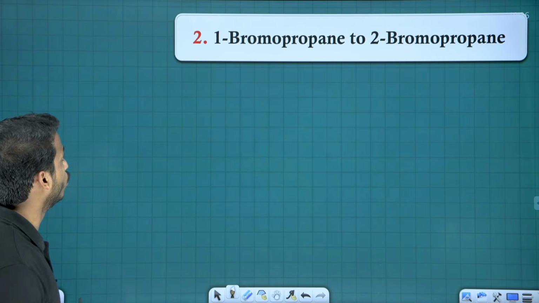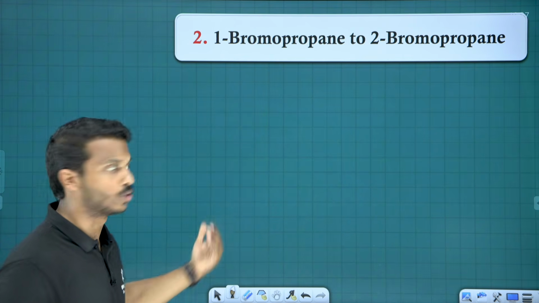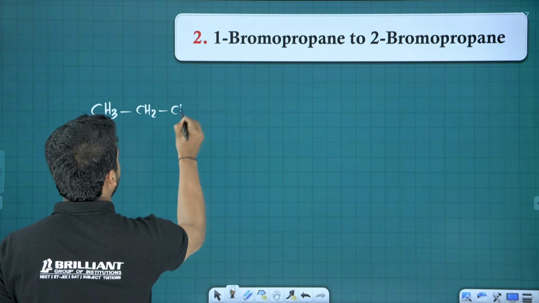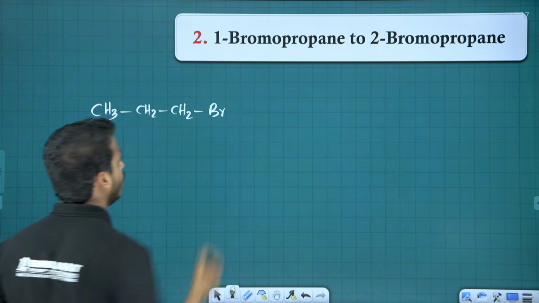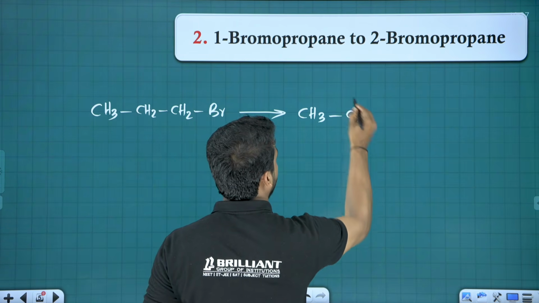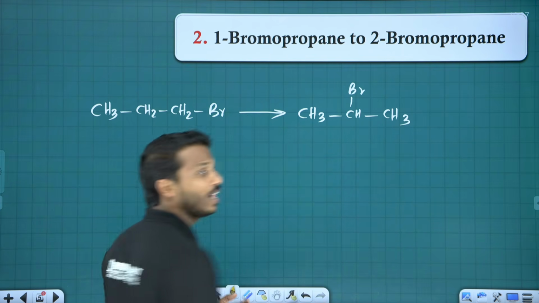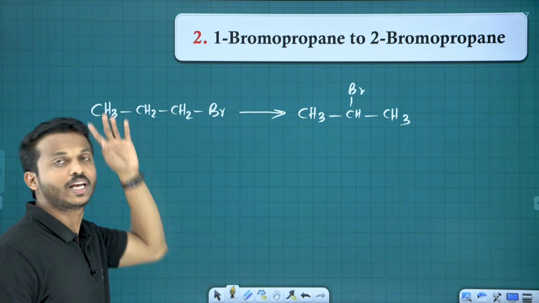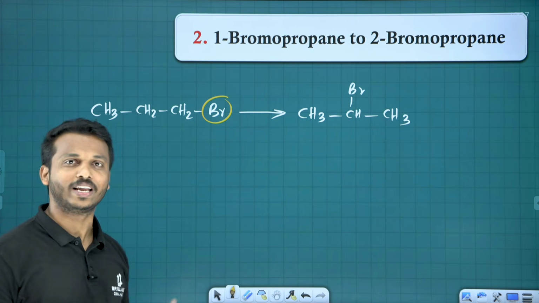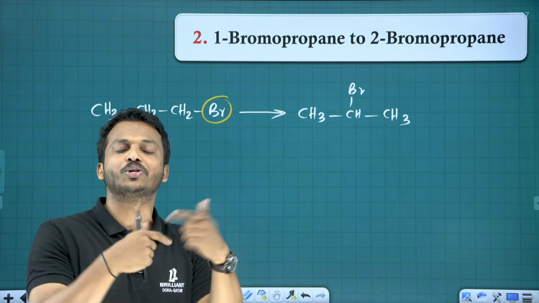Ready? Question number 2. 1-bromopropane to 2-bromopropane, and they ask you the reverse also. So let me take 1-bromopropane first. You have to make it into 2-bromopropane, right? While looking at the compound, it's very easy. We want to just bring the bromine from the first position to the second position. Sir, it's very easy. Remove this Br and put it on this carbon. Yes, it is possible by writing, but they are asking through a chemical reaction, so we have to show the conversion.